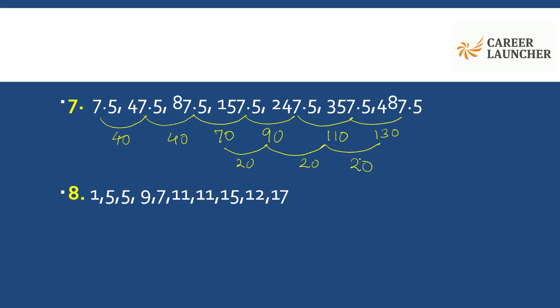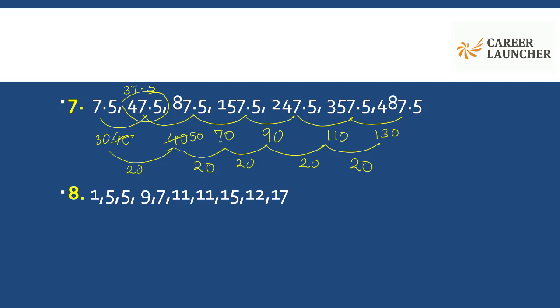But these two consecutive differences of 40 do not make any sense to me. So if I have to follow this pattern of 20, here my difference has to be 50 and here my difference has to be 30. So the number 47 is the odd one out here. I should have rather had 37.5 here. So I would have got the differences of 30, 50, 70, 90, 110 and 130.